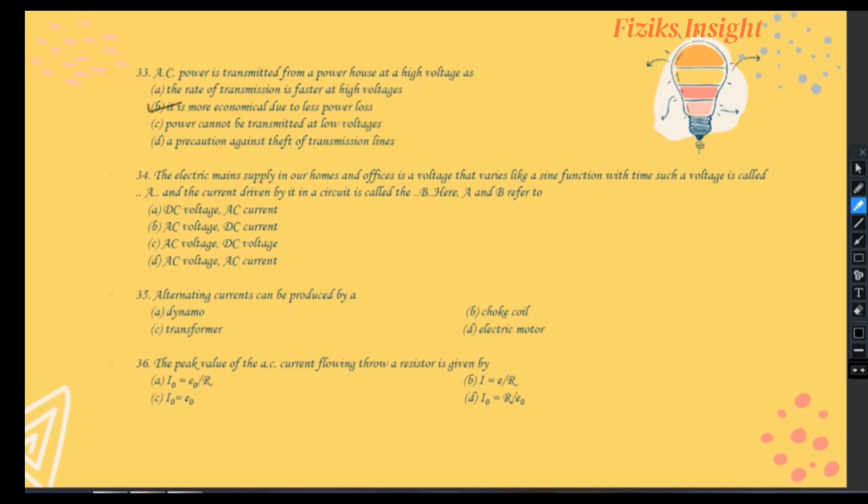Now for 34th question, the electrical main supply in our homes and offices is voltage that varies like a sine function with time, such voltage is called A and the current driven by it in a circuit is called B. Here A and B refer to. D option is correct, AC voltage and AC current. For 35th question, alternating current can be produced by dynamo. A option is correct. Next 36th question, the peak value of AC current flowing through a resistor is given by. The peak value of EMF is given by E naught equals I naught R, and hence peak value of current is given by E naught by R.